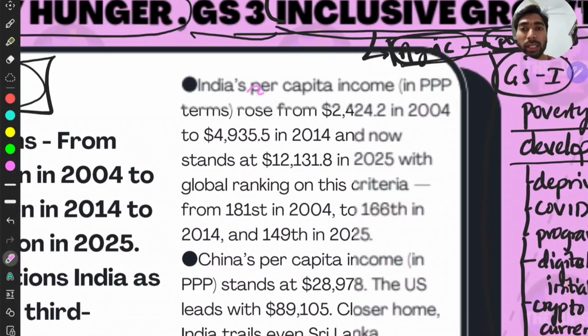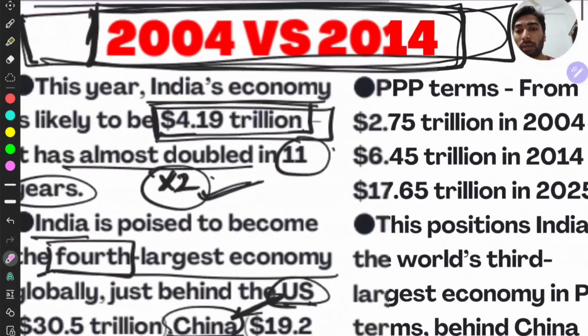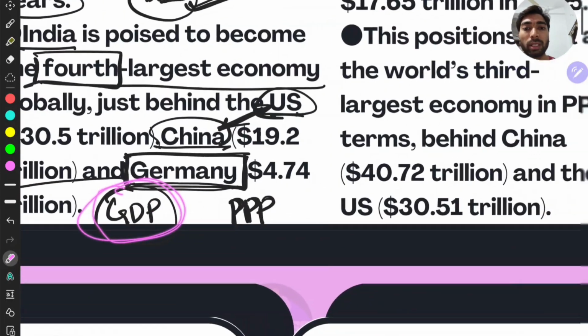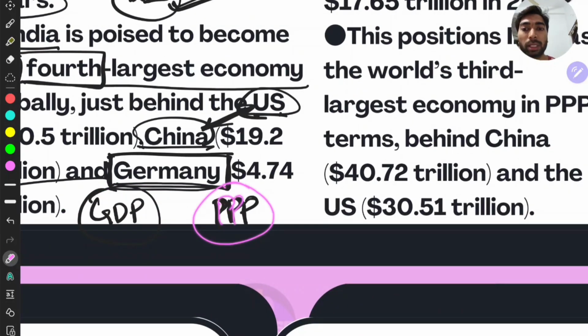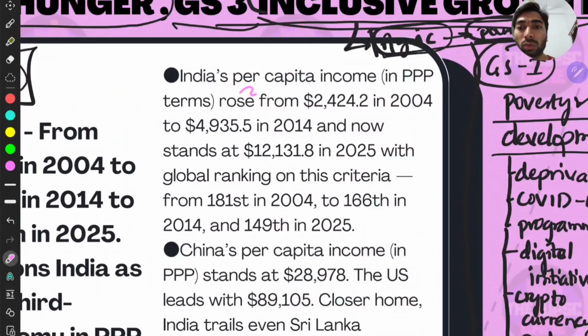Then, India's per capita income, we have seen the GDP, and we have also seen PPP, purchasing power parity, right? With respect to India's per capita income, it rose from $2,424 in 2004 to $4,935 in 2014, and now it is 12,000, that is about 2.5 times, and this was about 2. So this increase is much greater from 2014 to 2024, right?